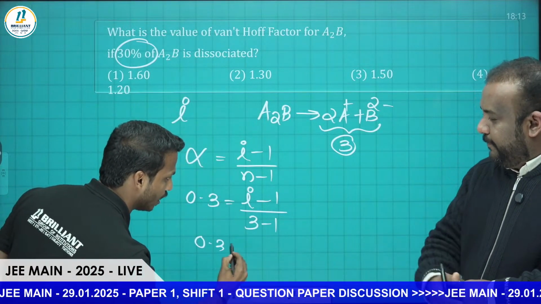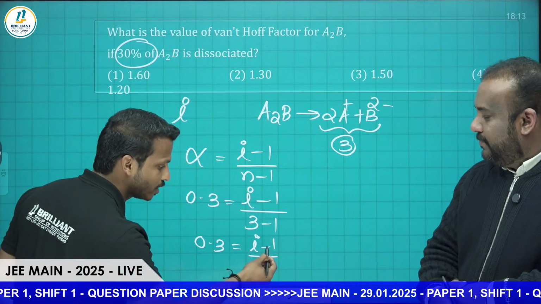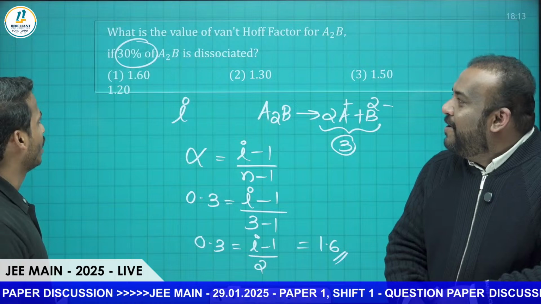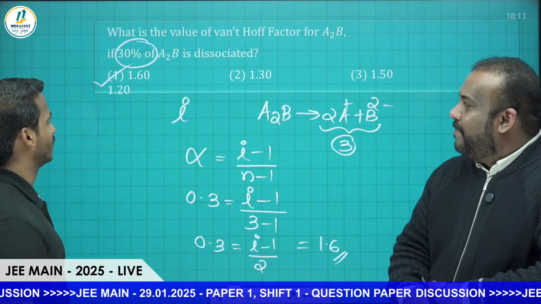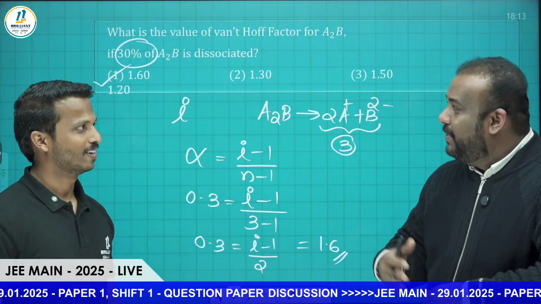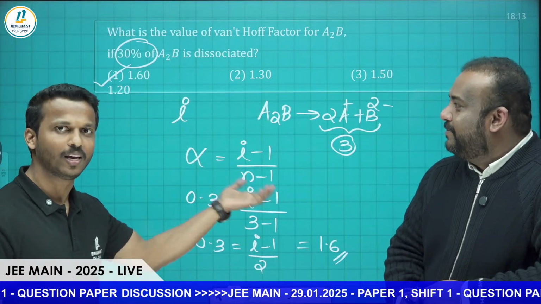So 0.3 is equal to (i minus 1) by 2. 2 into 0.3 is 0.6, and 0.6 plus 1 is equal to 1.6. So our i value will be 1.6. I think they can expect a question related to association also in this way. So the equation 1 minus i by 1 minus 1 by n can be applied here, right?